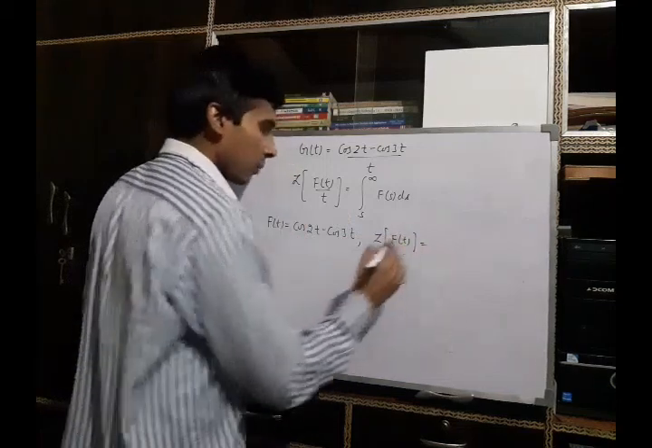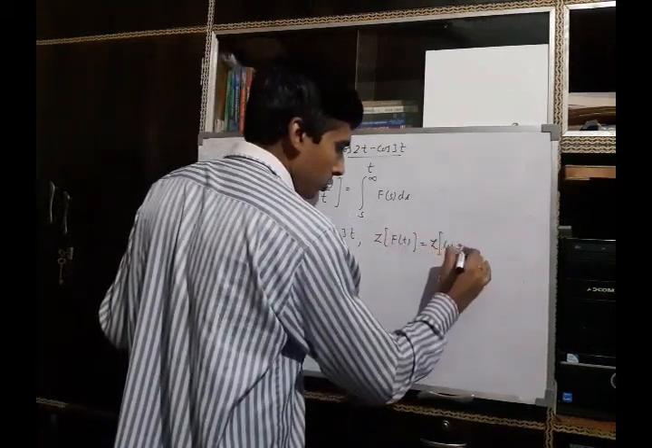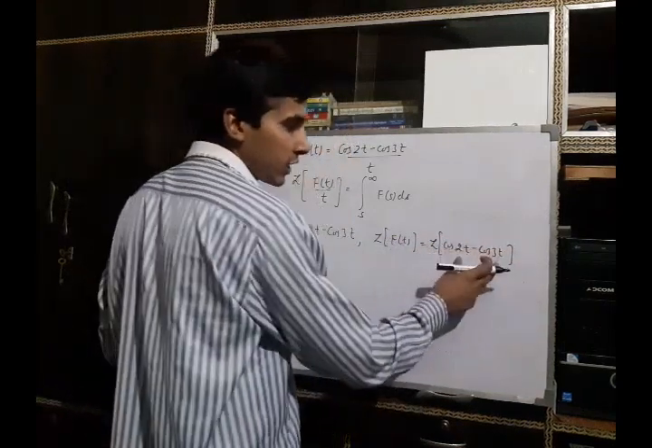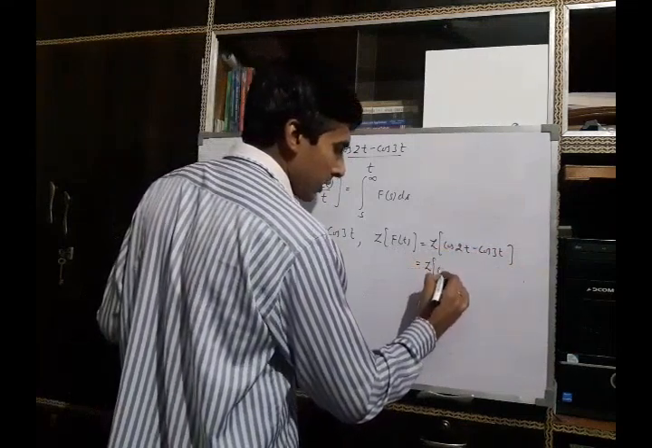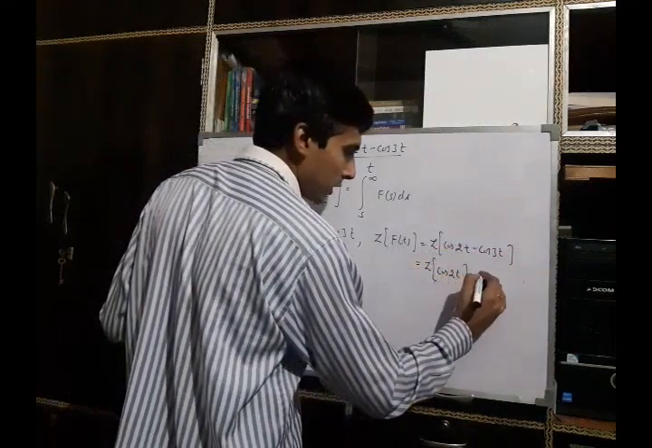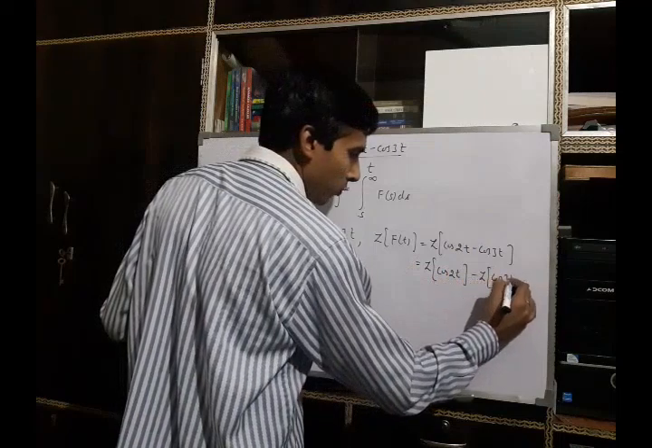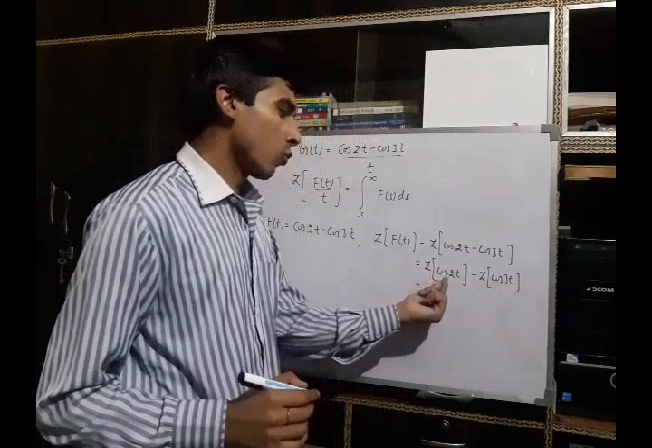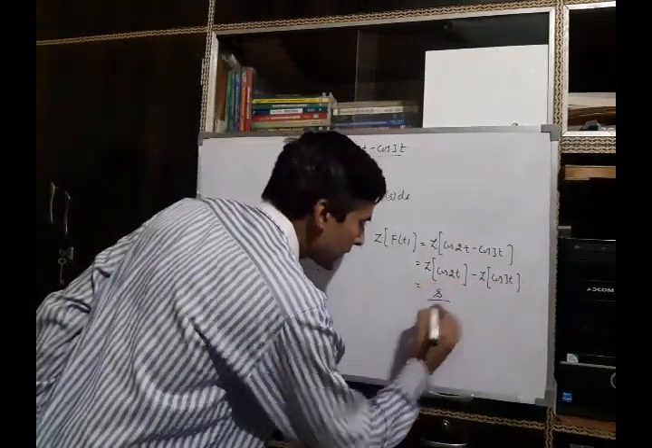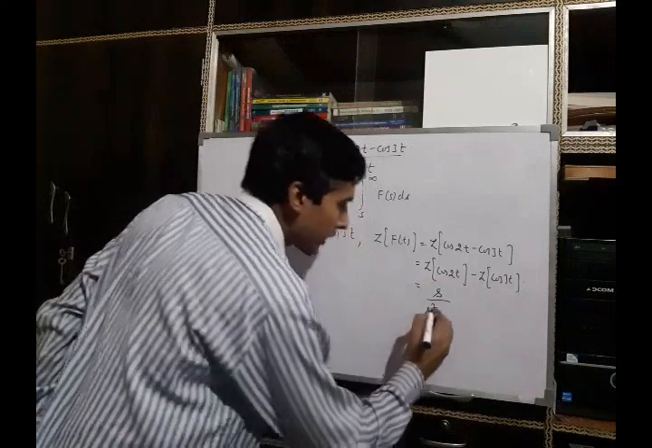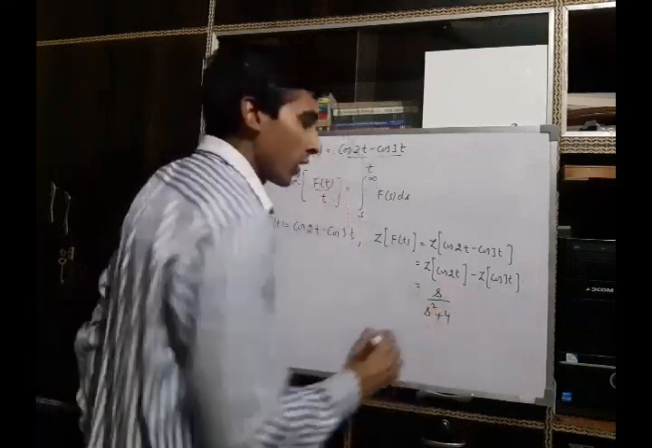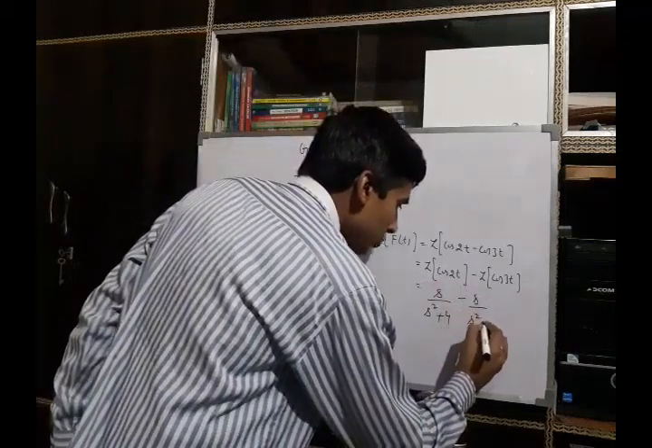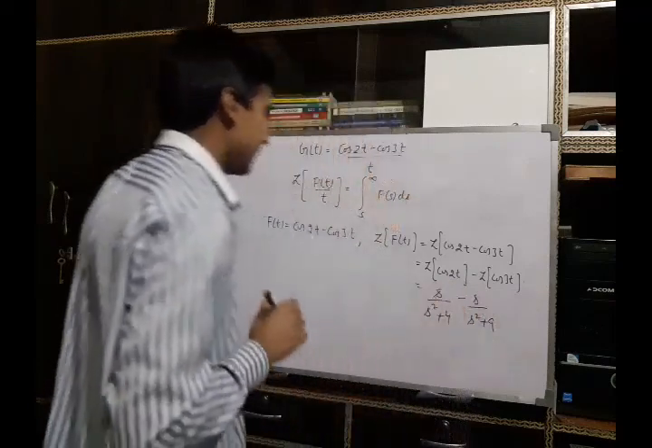It will be the Laplace transform of cos 2t minus cos 3t. Here we use the linear property, and it can be written as Laplace of cos 2t minus Laplace of cos 3t. Then, as we know, the Laplace transform of cos 2t is s upon s square plus 2 square, which is 4, and the Laplace transform of cos 3t is s upon s square plus 3 square, which is 9.